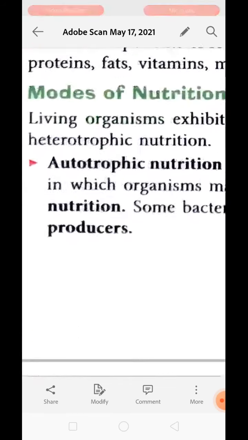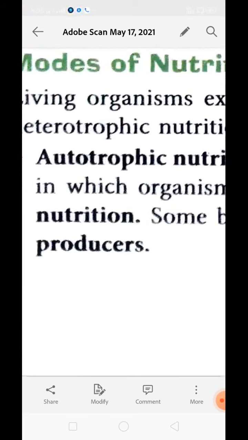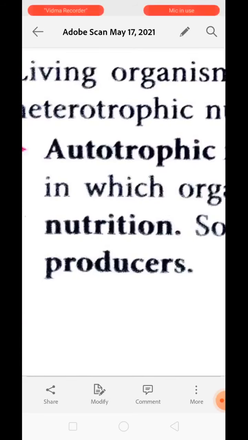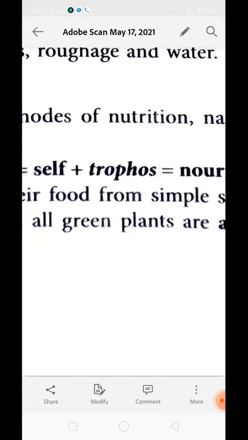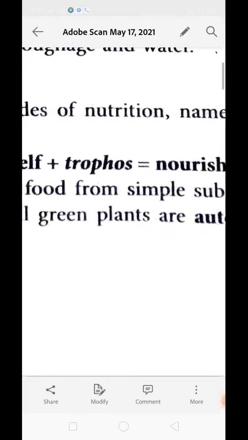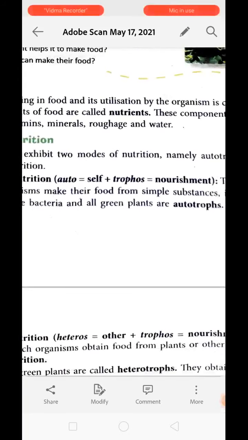Now, break the term autotrophic nutrition. You can find there is auto, meaning self, and troph, meaning nourishment. Together, autotroph means self-nourishment.